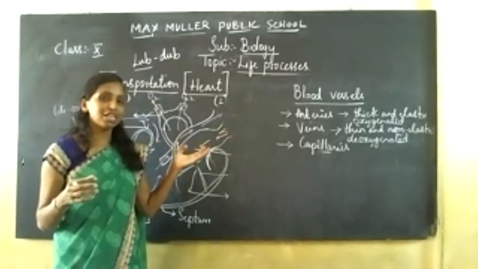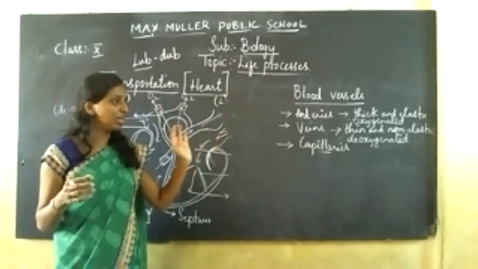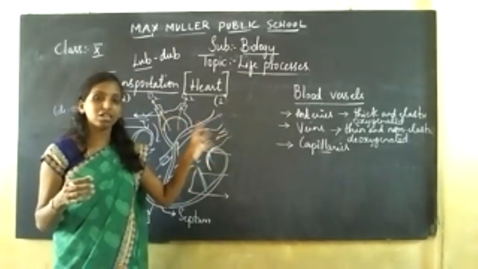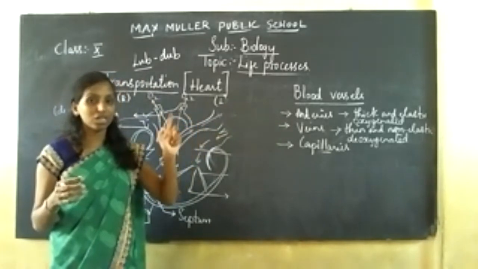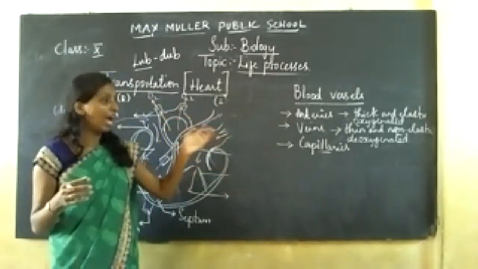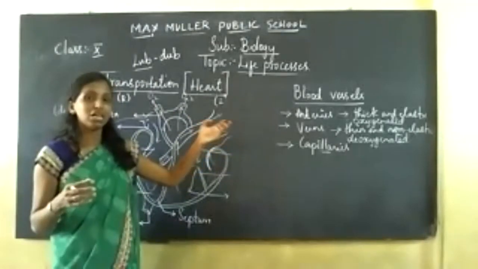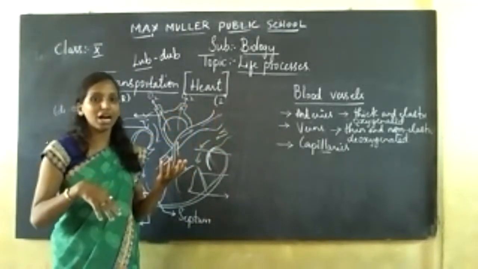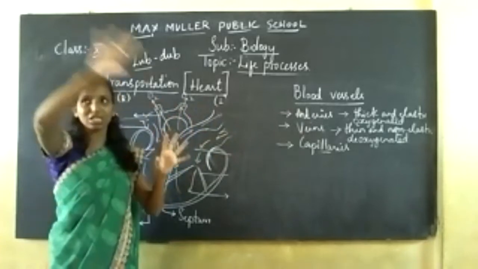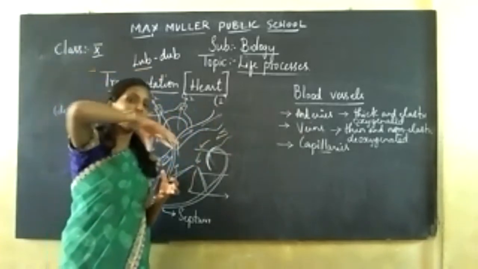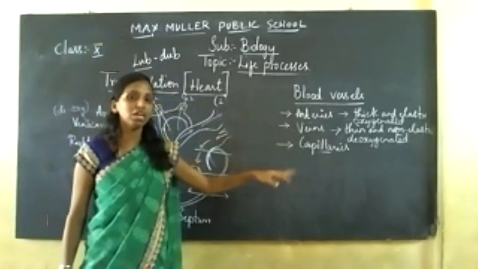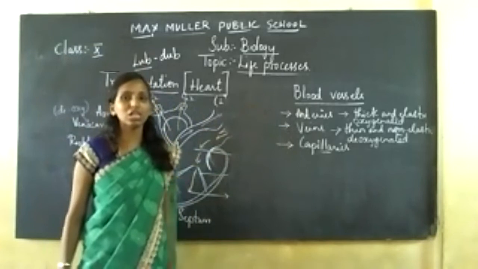Arteries carry oxygenated blood and veins carry deoxygenated blood. Arteries take the blood away from the heart to various organs, and veins pump the blood back into the heart from the various organs. So capillaries are only one wall thick, the connection between your arteries and veins.